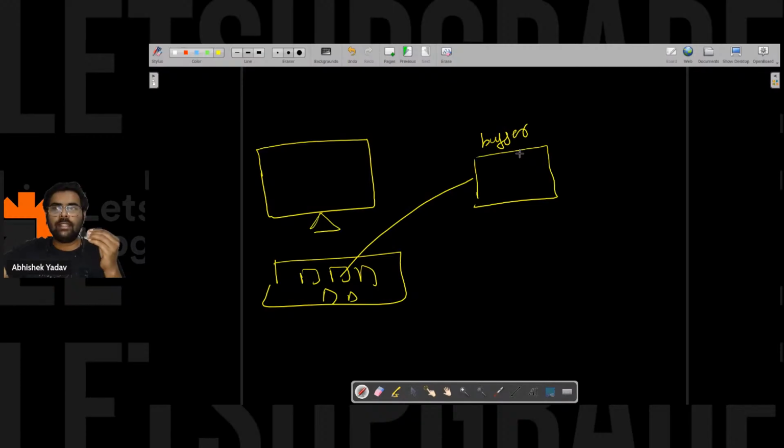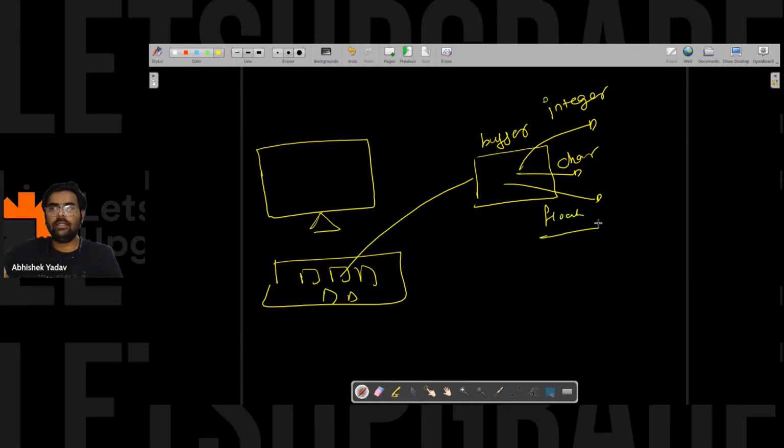After that, let's assume you want the data in integer format, or in character format, or in float or double format. In order to get the data in these formats, we have to use a function, and that function is already written by someone.